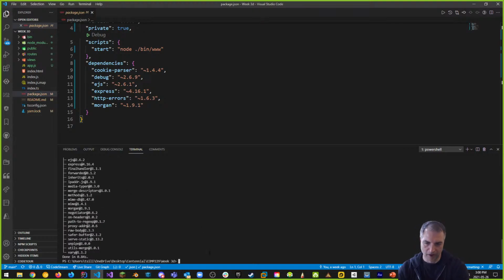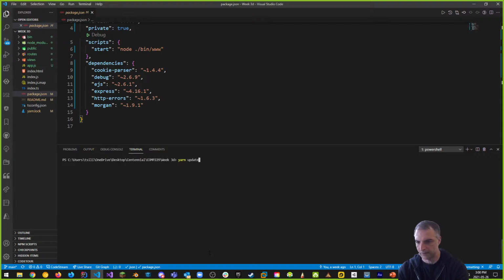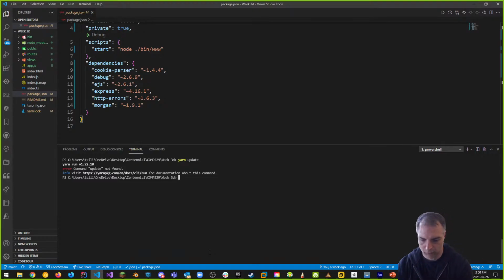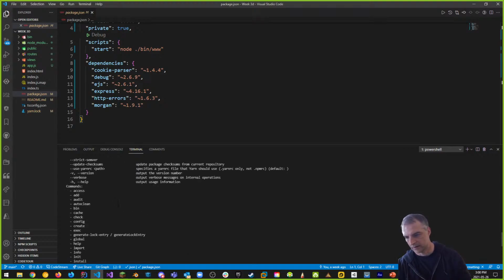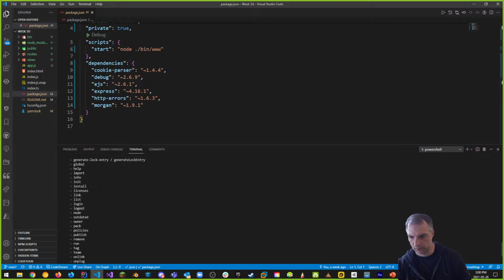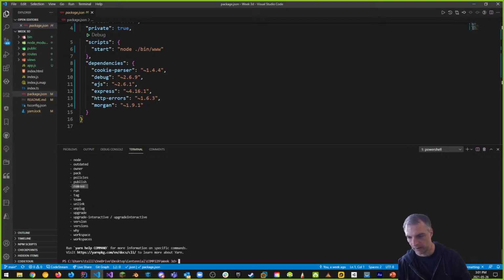So there's upgrade and update. If I did yarn update, it's going to say there is no update, right? Because that's an npm thing. Okay, so yarn upgrade. Whenever you want to get commands like that, you can go yarn help, and it'll tell you all the different things you can do, right? For example, you might have an import, an install. The commands for yarn that we'll be using are add as well as remove. Those are the two that we normally use. We can also do yarn run and a bunch of other ones. Okay, so those are the things we normally do. So that's been upgraded now.